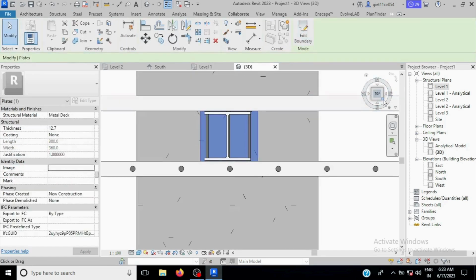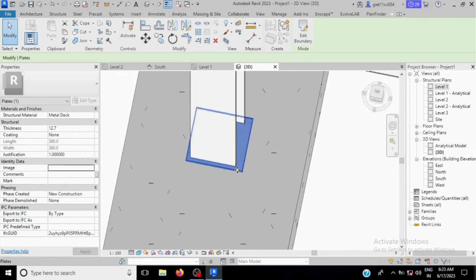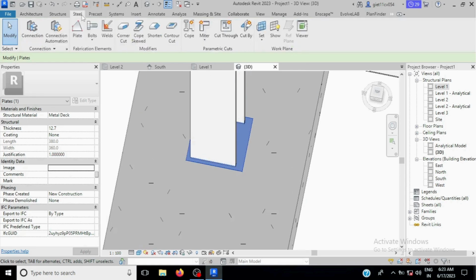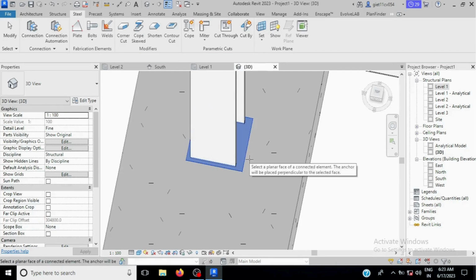Now we will see the plate has been placed over here. Okay, now go in steel, select the bolt and select anchor, and now select this plate, press enter. You will see the cursor has changed.